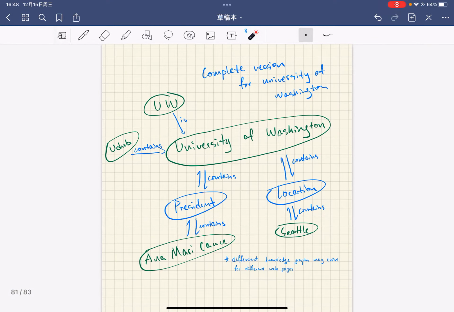According to this, I got a complete version of the knowledge graph for University of Washington. And here I added the extra nodes to it. But it's worth mentioning that different knowledge graphs may exist for different web pages. This one is only for University of Washington.